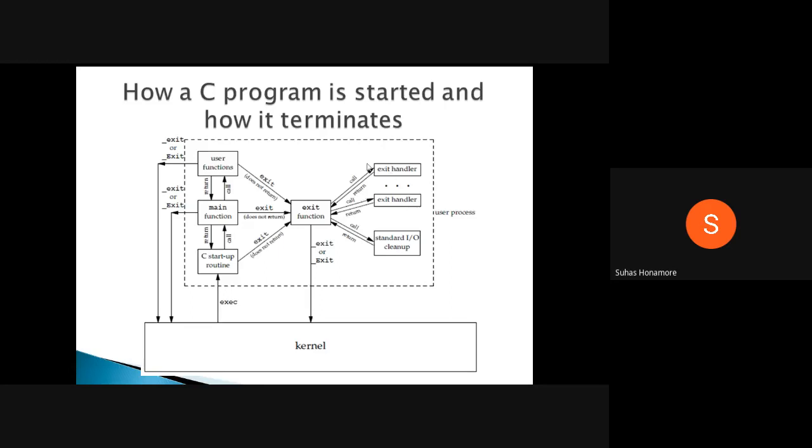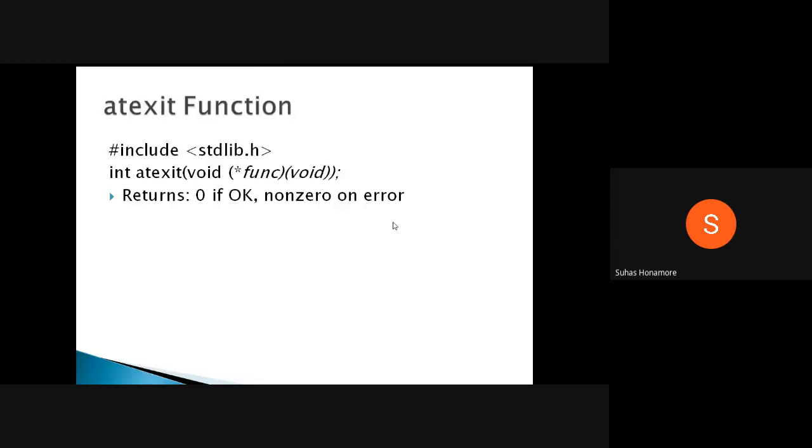So we can write 32 different functions. That is one vector, that is nothing but addresses 0 to 31, so you can write 32 different kinds of functions, and those 32 functions can perform the operations. After doing all these things, the exit function will automatically call underscore exit, then it will go to the kernel. So all these things will happen. Now we'll see how to write these exit handlers. To write these exit handlers, we require one more thing, that is atexit. It's a built-in function.